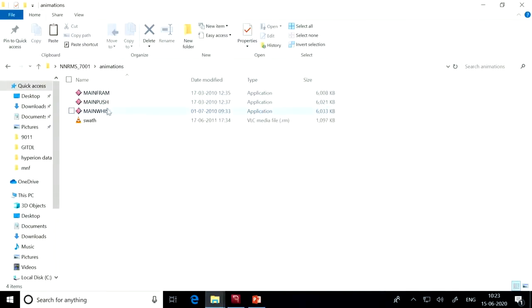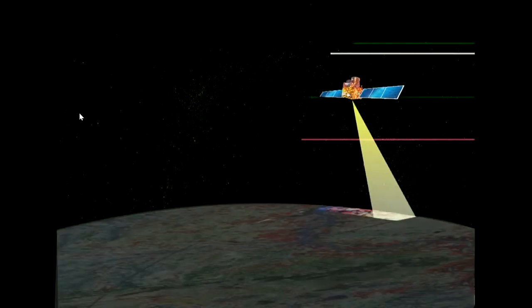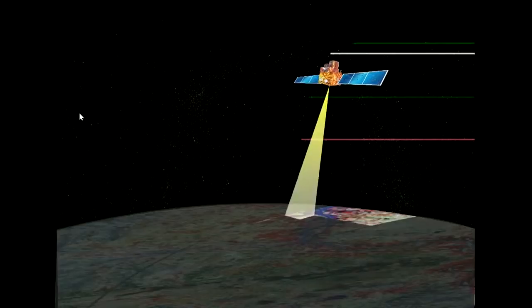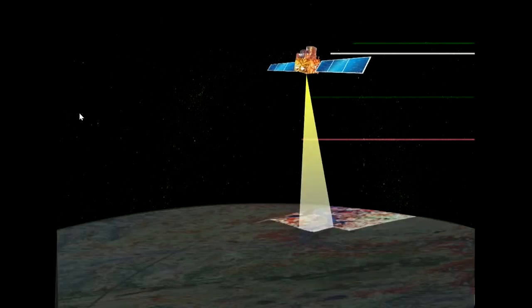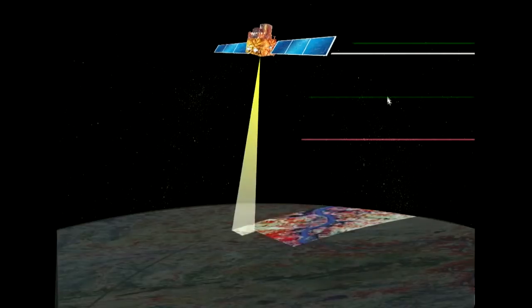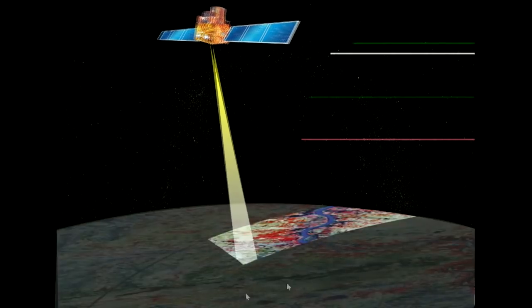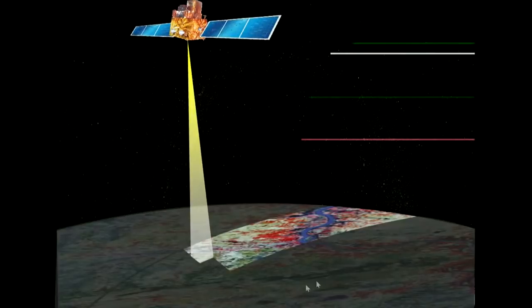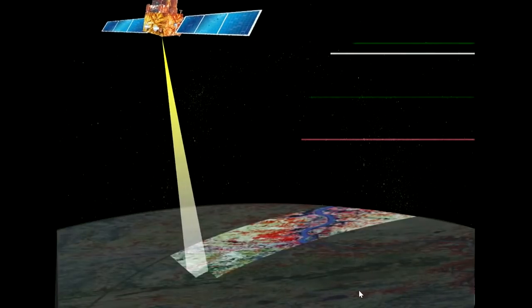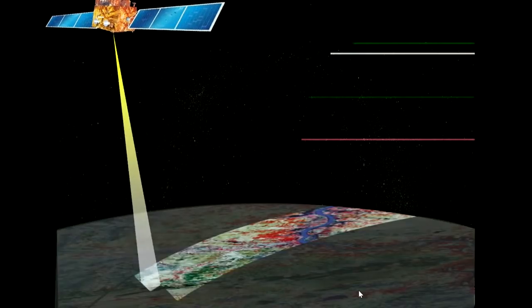You can see here first the whisk broom scanner, or across track scanner. You can see that it is collecting pixel by pixel and moving in a further direction by using a rotating scan mirror. So this is the example of a whisk broom scanner. But you can see that whenever it is collecting, the earth surface is not appearing stable, but it is also moving. So this is your whisk broom scanner example.